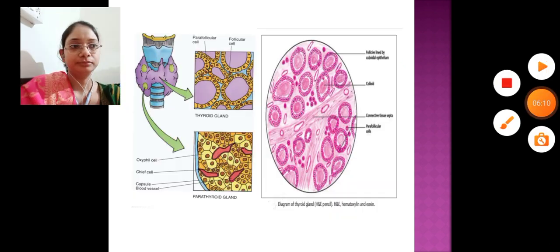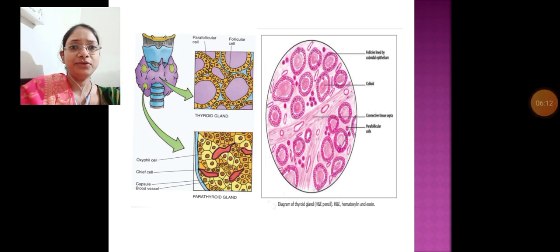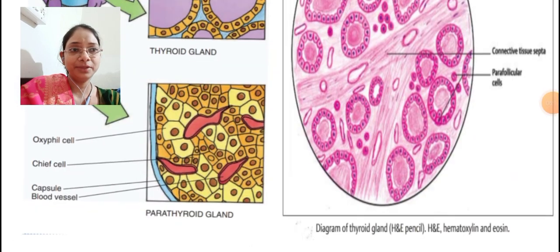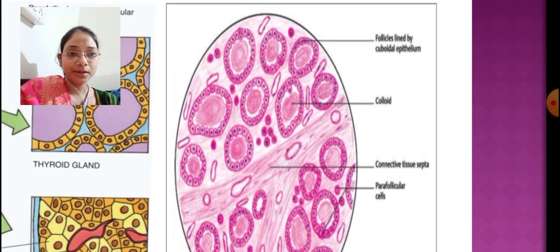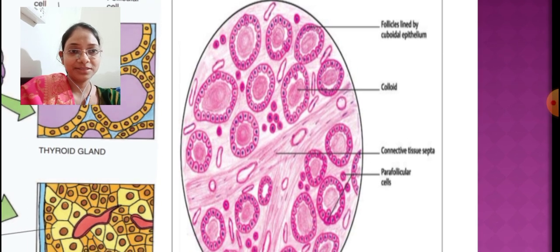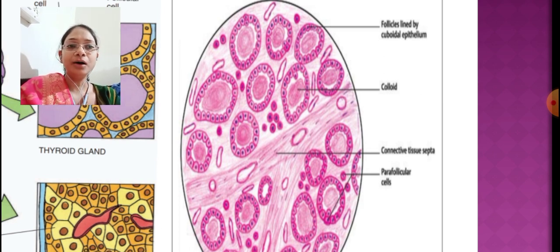The next is, if you see carefully in this diagram, there are other dotted pink colored cells which are called parafollicular cells. The small cells beside the follicles are called parafollicular cells. And these parafollicular cells secrete the calcitonin hormone. So as the name suggests, calcitonin relates to the concentration of calcium.